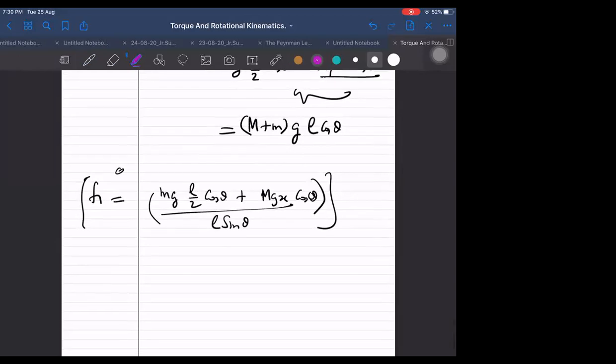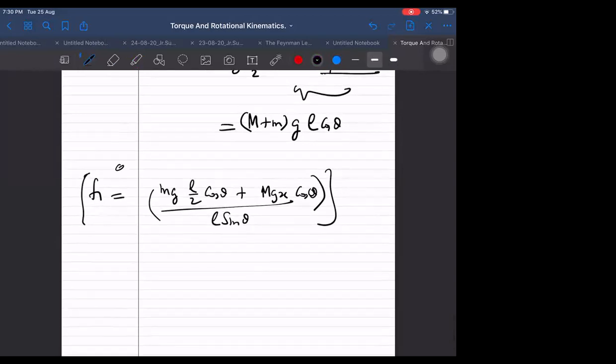But let us say they are saying it is just about to slide and find out the coefficient of friction. If they are saying find out the coefficient of friction if it is just about to slide, then I can find it by putting F1 as mu1 into N1, and then I can get mu1 from here. If they say like that, what is the coefficient of friction so that it is just about to slide.